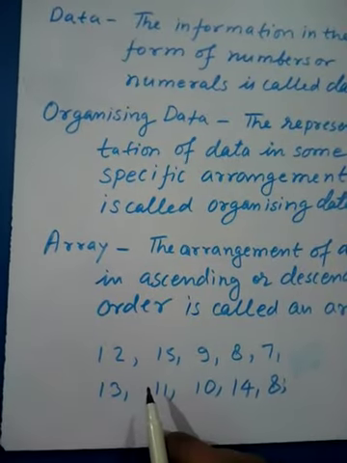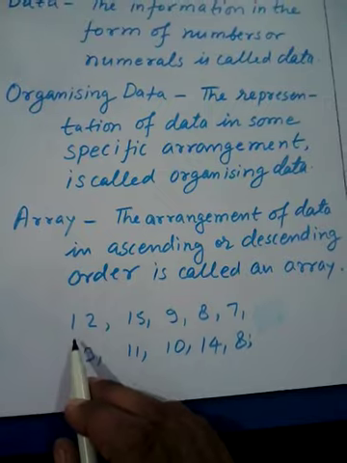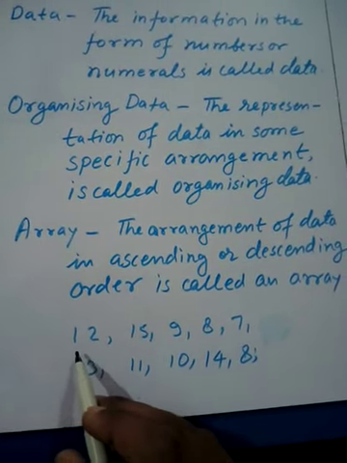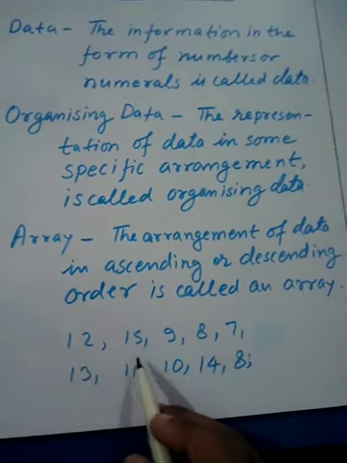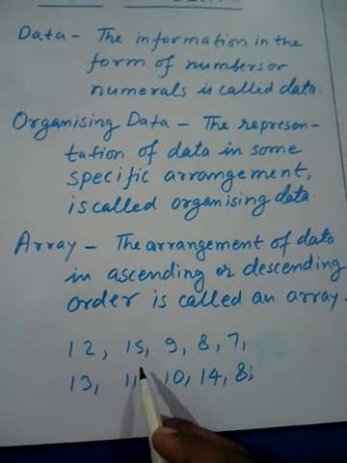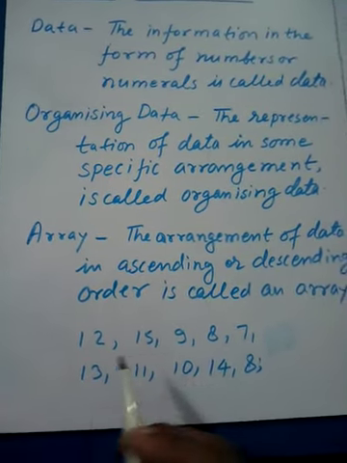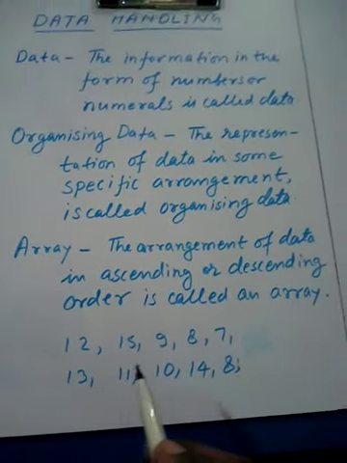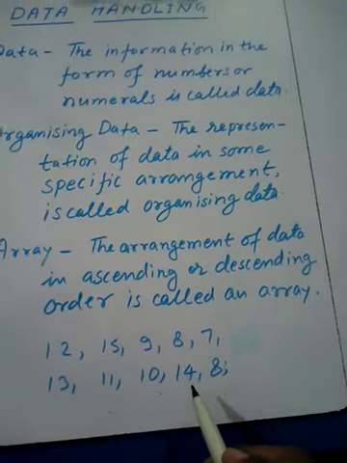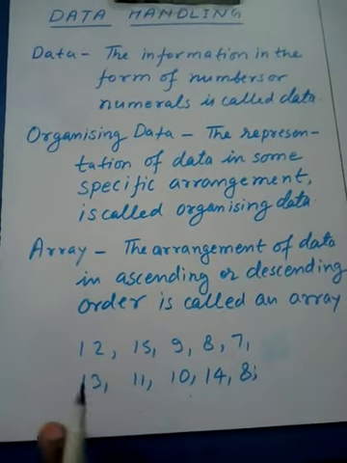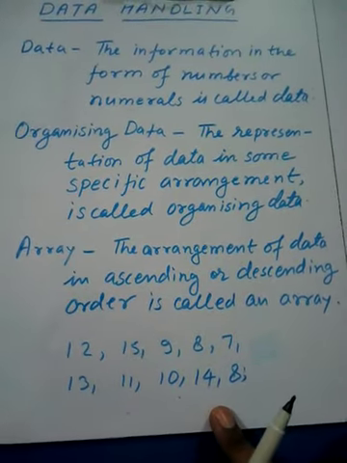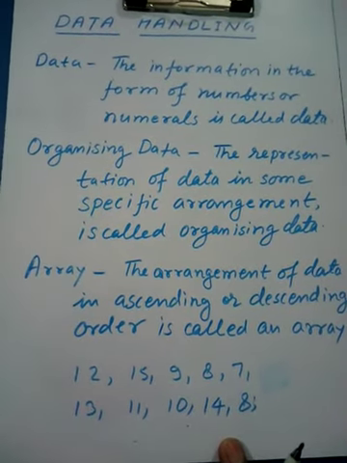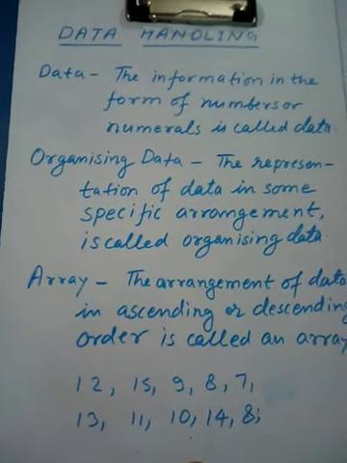Suppose there are 10 students in the class and they got marks out of 15: 15, 12, 15, 9, 8, 7, 13, 11, 10, 14 and 8. These are the marks achieved by the students out of 15. Number of students are 10.